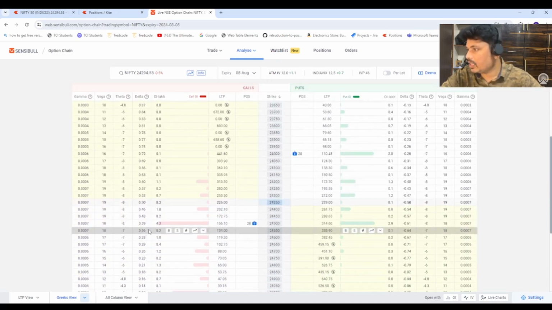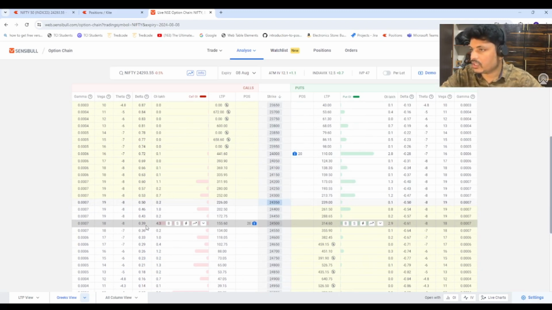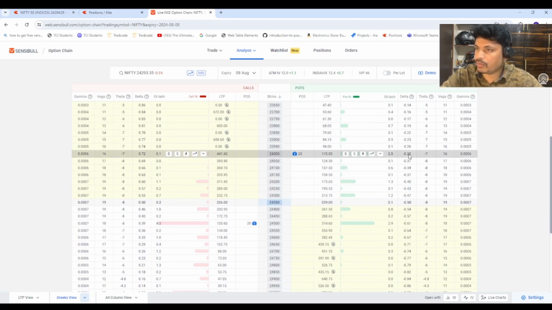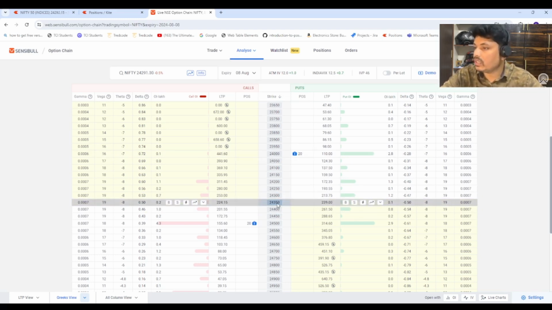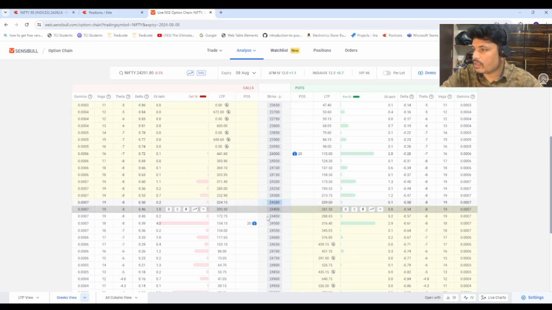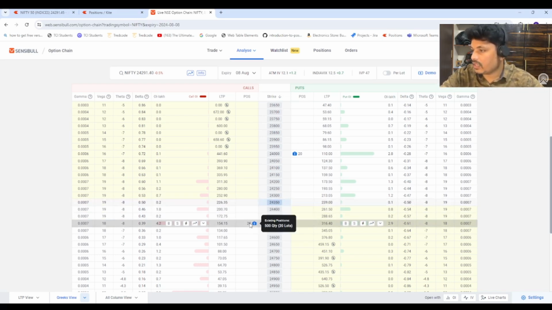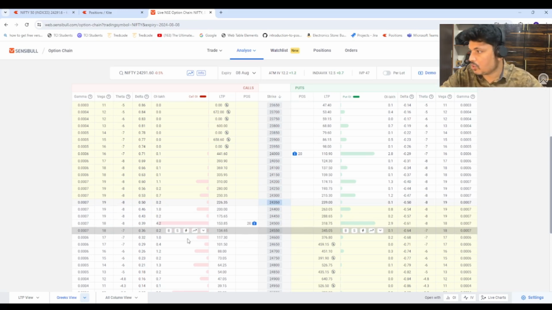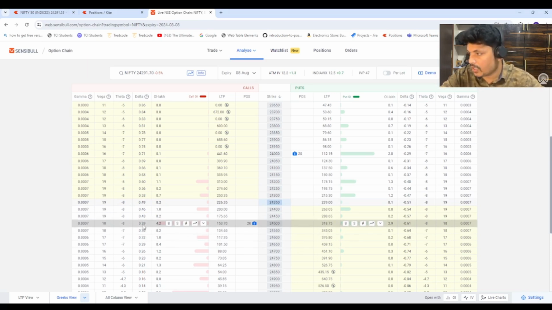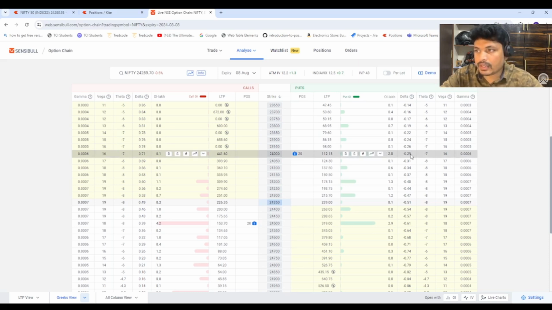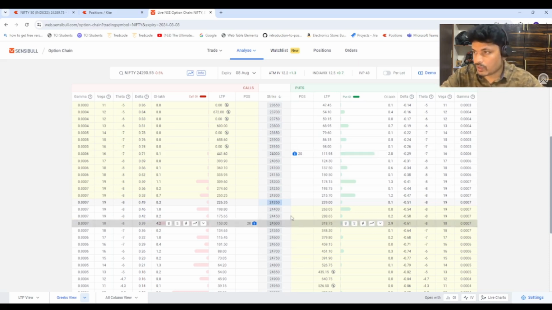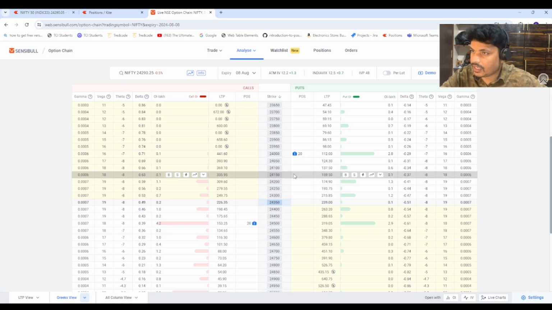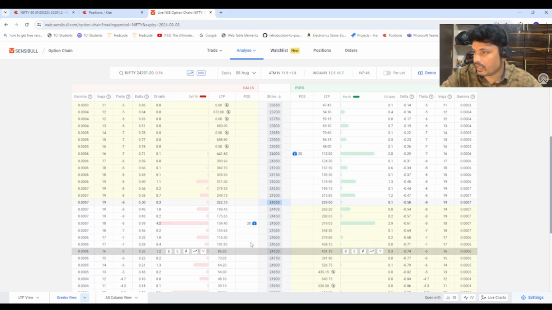Yep. The delta value was like 0.39, but here the delta is 0.28. It is almost 0.10, like 0.10 is the difference. If the market is moving significantly on the downside, we will have a loss, because the delta is 10%, like 0.10, higher than the put side. So here we will be having lesser profit. Once it moves to the other side, and if this is not matching, then we will get it.